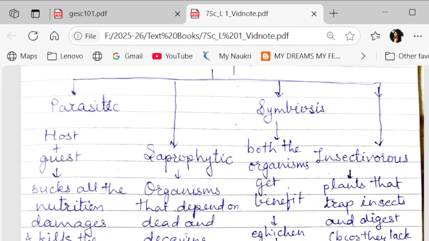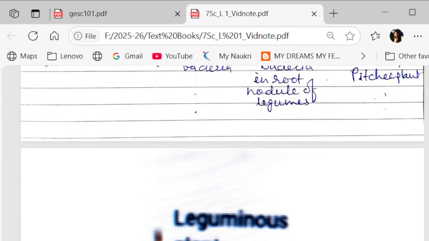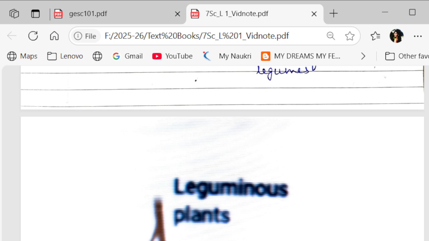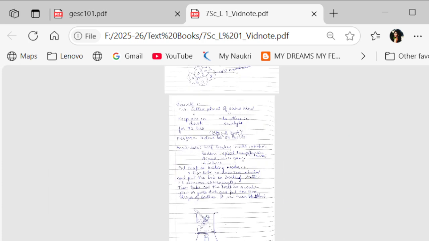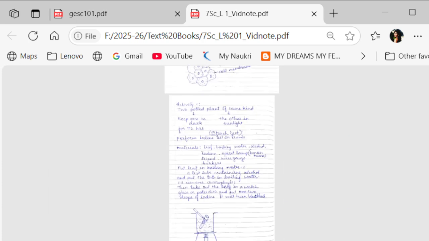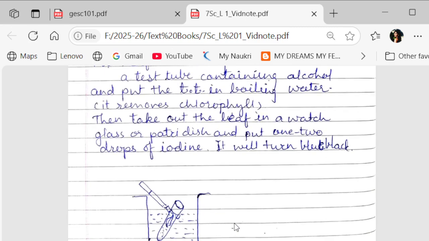Now there is another symbiotic relationship in the roots of leguminous plants. Okay, there are root nodules. So in leguminous plants there are root nodules, and in these root nodules there are some bacteria called Rhizobium. Now what does this Rhizobium do? Leguminous plants are actually the plants with pods, those who have pods.